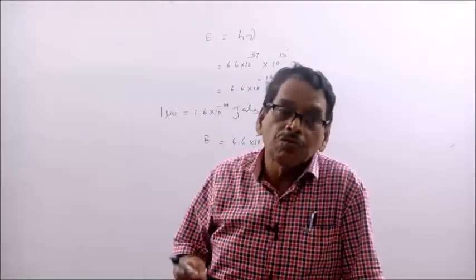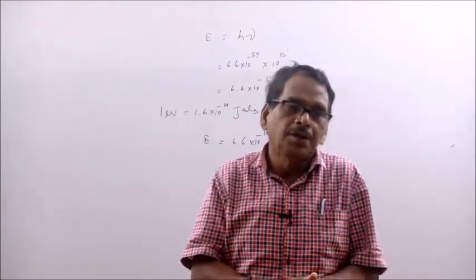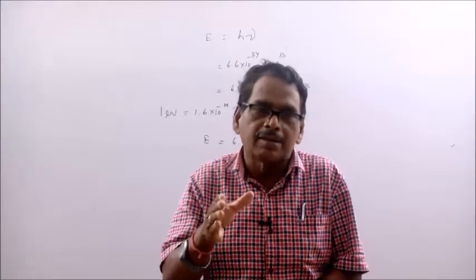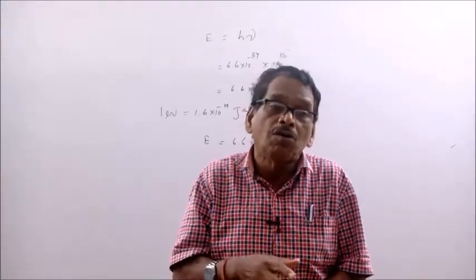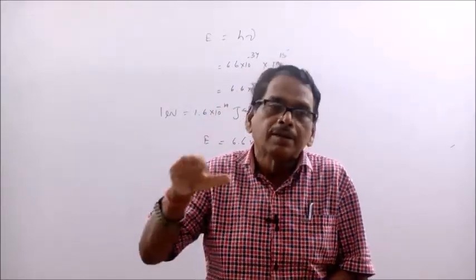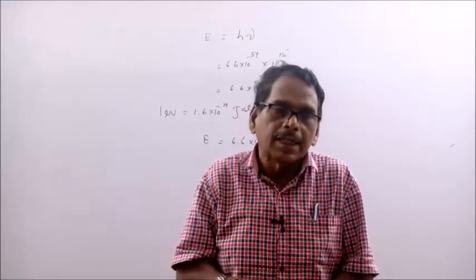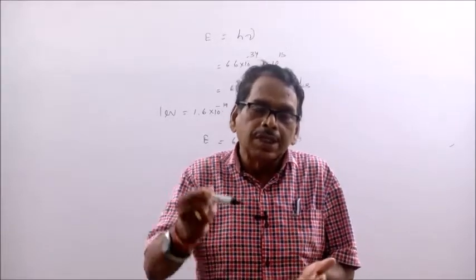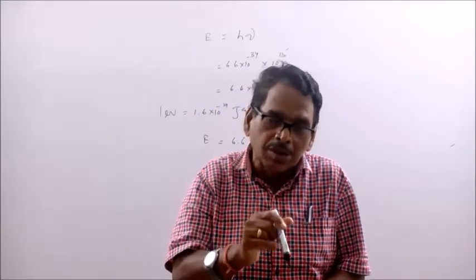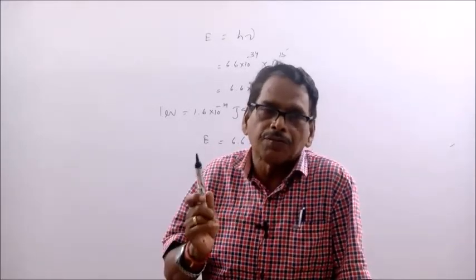In the next class, we will go to the photoelectric effect. What is the photoelectric effect? That is also based on this particle nature. Photo is light, electric. From light you will get electricity. How? We put radiation on a particular metal, and from that charges, electrons, will come out. We accelerate the electrons and get current. That is your photoelectric effect. So, when radiation falls on a metallic surface, electrons are ejected from it, and from the electrons we get current. So, from radiation we get current, that is your photoelectric effect.